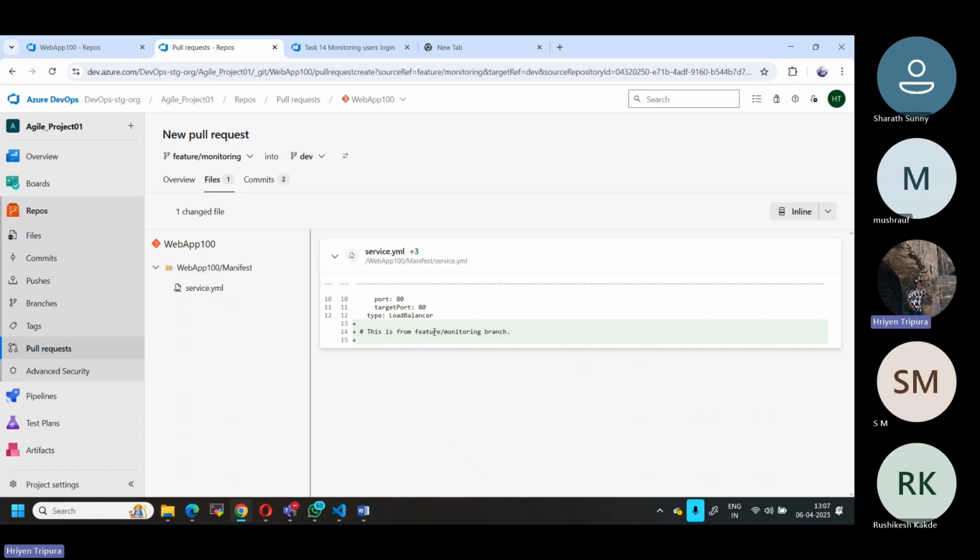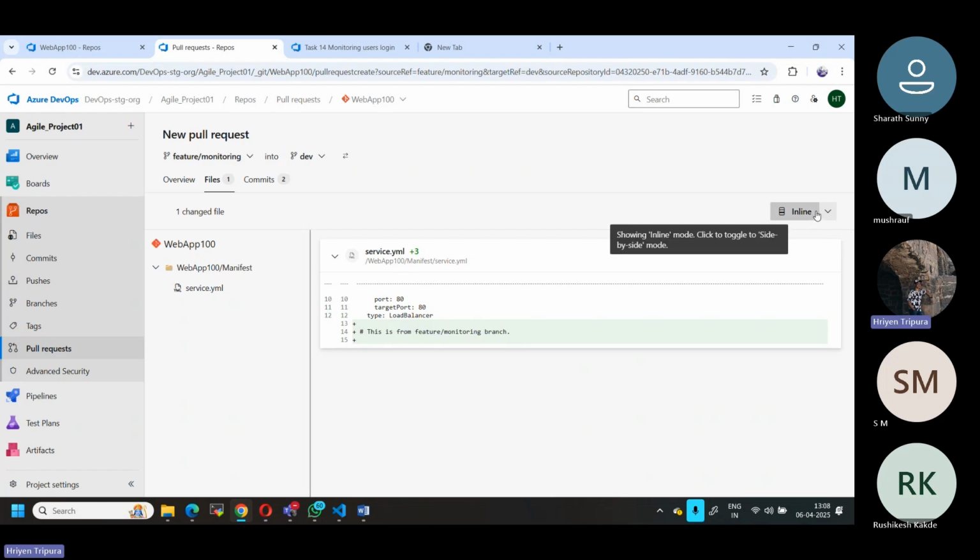Of course, because the dev branch was already updated, that code is already there in the dev branch, and the same code changes are available in the feature branch as well. So it will not be shown here. Only the difference between dev and here, those changes you can see. So these are the changes I can see now.